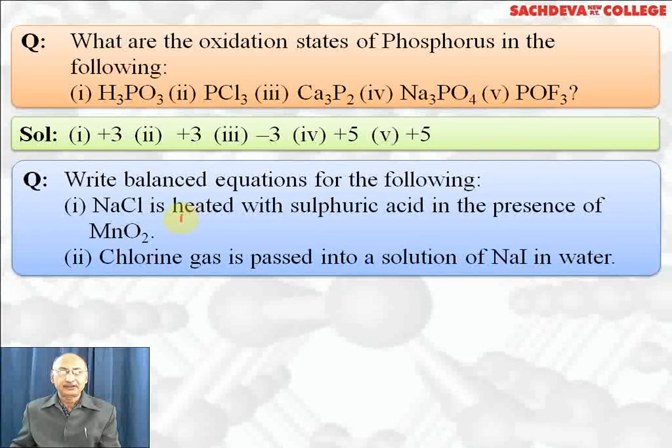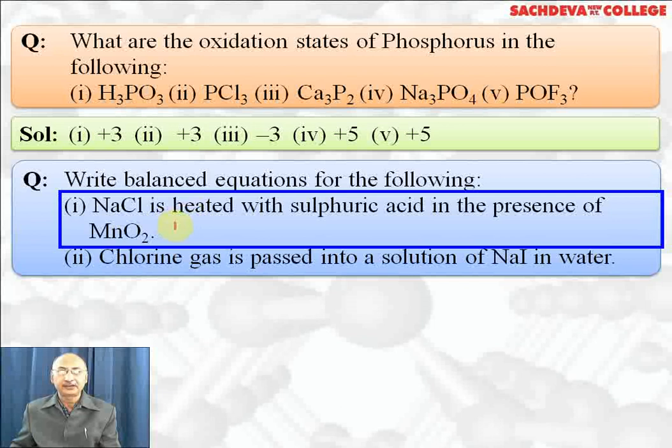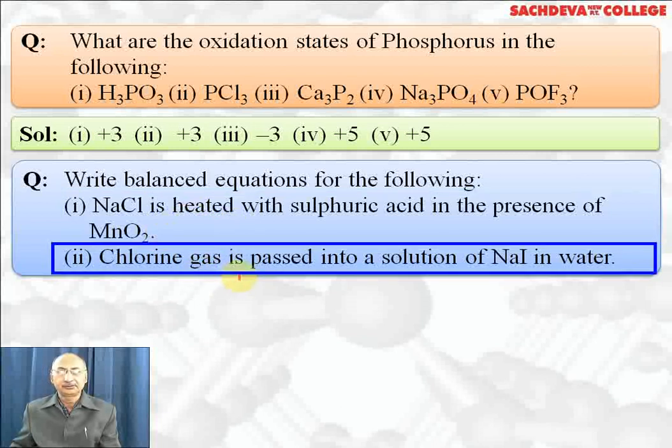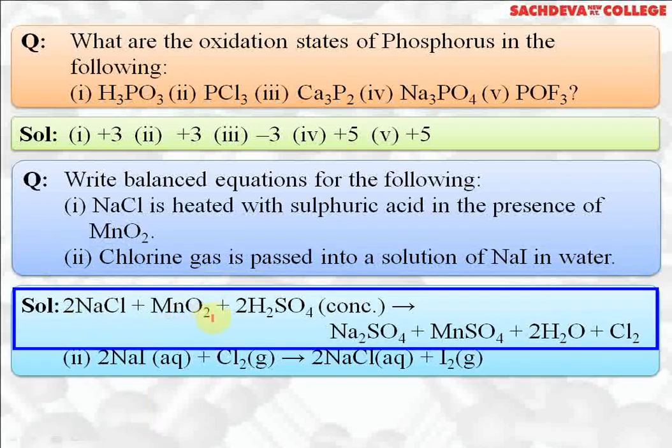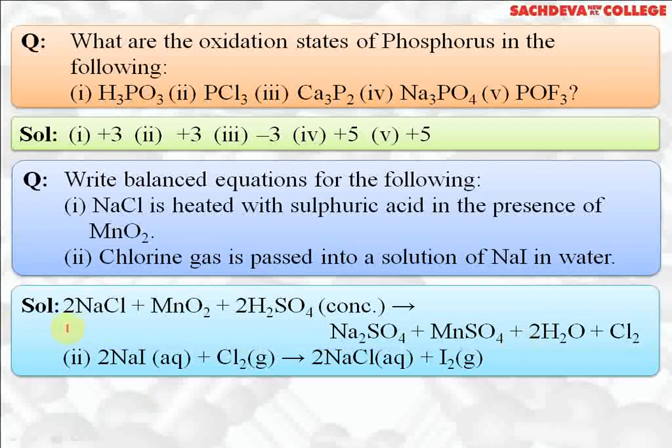Write the balanced equation for the following reaction. NaCl is heated with sulfuric acid in presence of manganese dioxide. This is the method of preparation of chlorine gas. And chlorine is passed through sodium iodide in water. Chlorine being more reactive than iodine will displace iodine. So in first reaction, 2NaCl plus MnO2 plus 2H2SO4 gives Na2SO4, MnSO4 plus water plus Cl2. NaCl reacts with sulfuric acid to form NaHSO4 plus HCl, and MnO2 oxidizes HCl to water and chlorine. This is the way how reaction takes place.